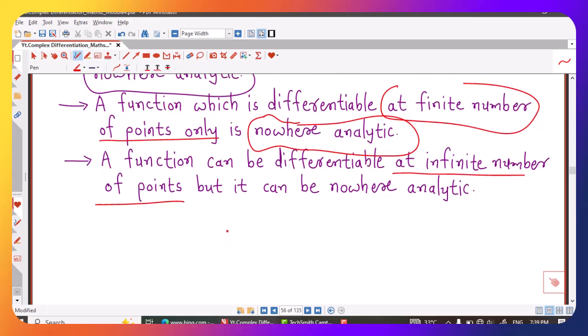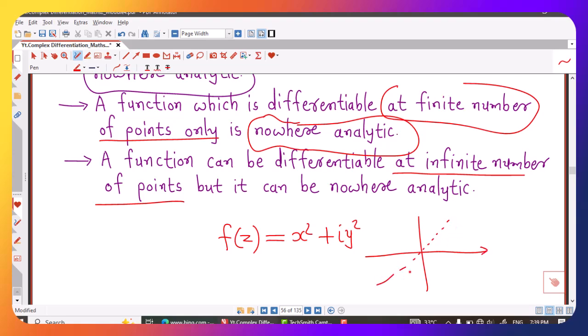If you have watched my earlier lectures, then we have discussed the differentiability of this function f of z equal to x square plus i y square, and we have proved that this function is differentiable at all points on the line y equal to x only. So this function is differentiable at infinite number of points which are on the line y equal to x, but we know that it is not analytic at any point on the line as well as at any point outside the line.